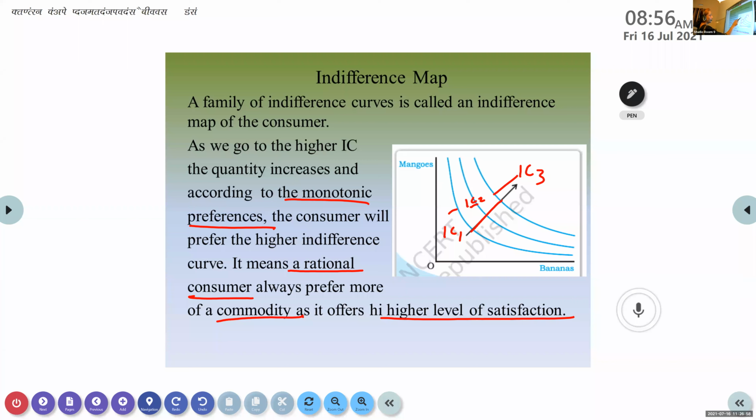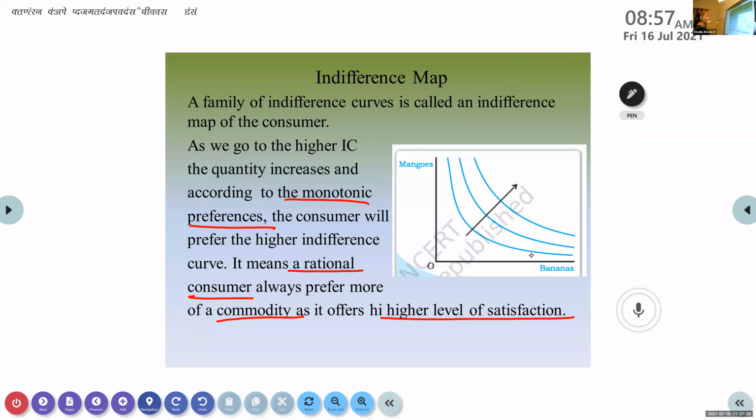But as you go to this point, mangoes reduced and bananas increased. If you go to one point here, both mangoes and bananas increased. So the total utility a person is getting from this IC3 will be more because the quantity is more.